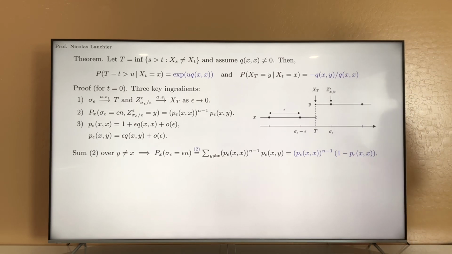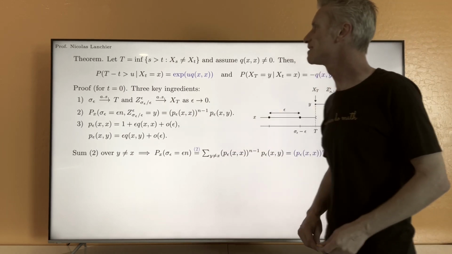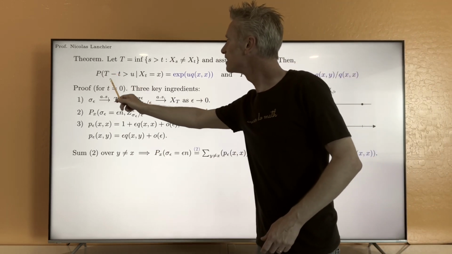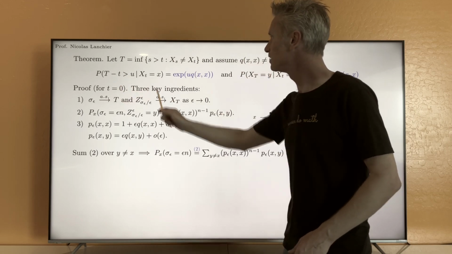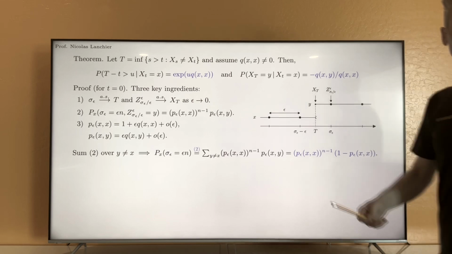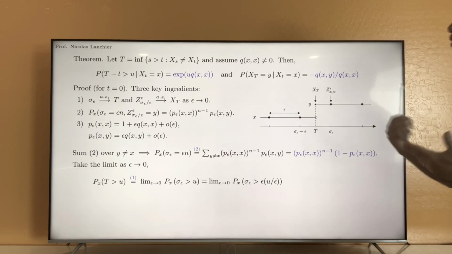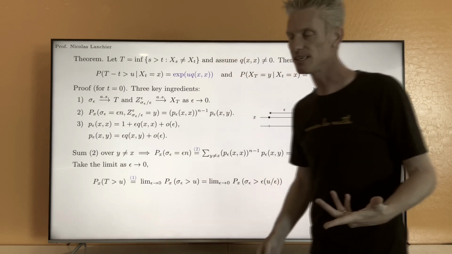All right. So now using point number 1, you can say that the probability that t is larger than u, given that we start from state x, is the same as the analogous event for the time sigma epsilon.